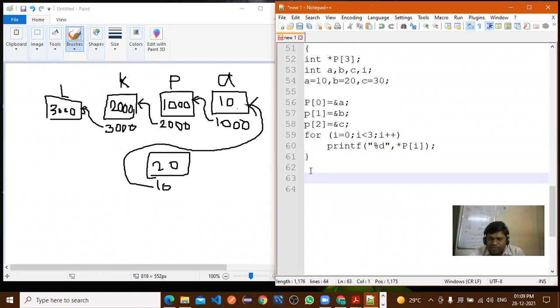I think before 1 minute you have given the answer, that is the yes, yes. Now how you are performing the addition? Is it possible?